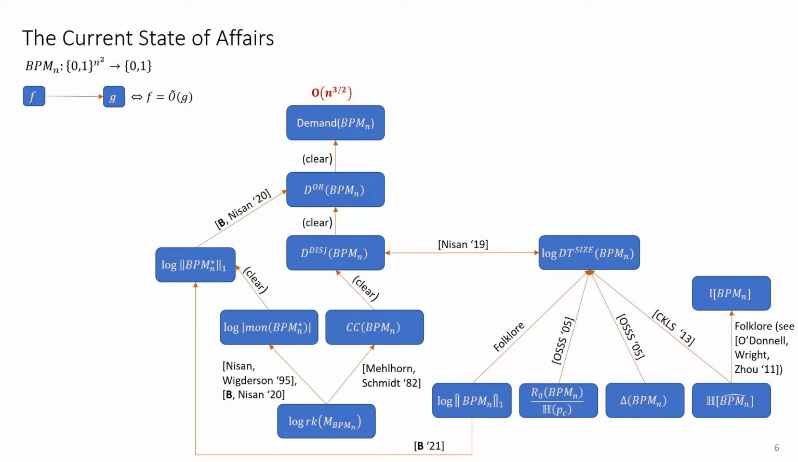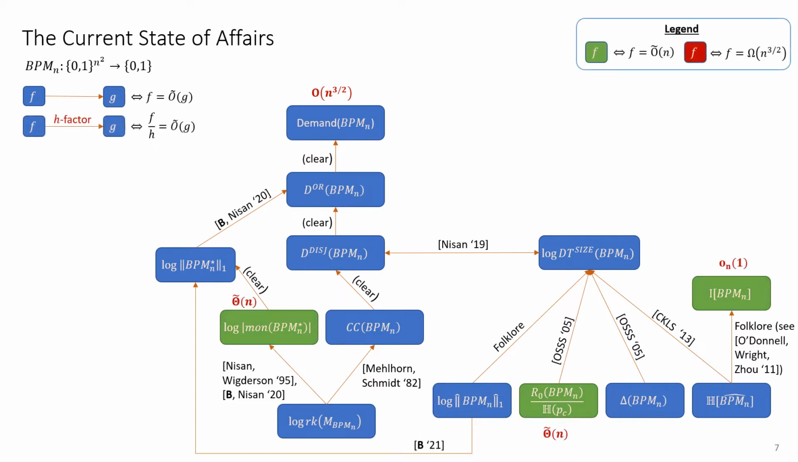So back to the demand query complexity of matching. It is known that within this model, one can achieve an n to the 3 halves query complexity, for example by simulating Hopcroft-Karp's algorithm. We can also relate this complexity measure to other measures, both from query and communication complexity, and algebraic measures relating to the polynomial and to its dual.